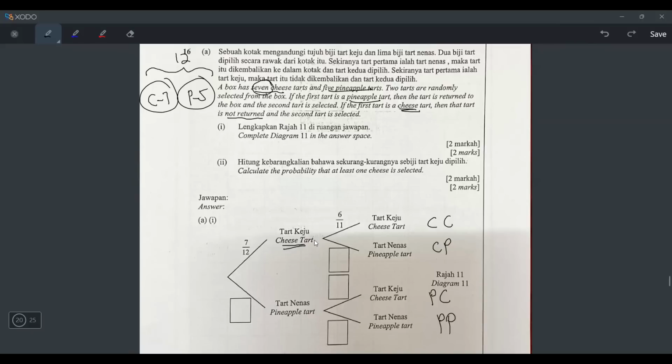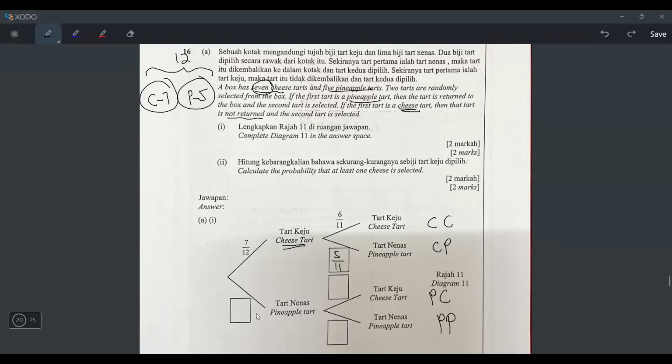Then what about the cheese followed by pineapple probability? Well, it'll be over 11, because if the first one I choose is cheese, then the total I have to minus 1, right? But the pineapple is still 7. So yeah, I write 7. No 7, sorry. It's 5. I read it wrong. Pineapple, right? It's 5. So 5 over 11, right?